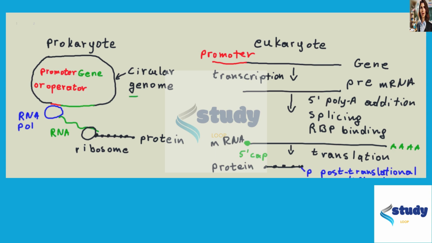Prokaryotes have a circular genome, and throughout that circular genome, you have different genes dispersed throughout. And over here, I've drawn one exaggerated version of that. In the green is the gene that encodes for a protein, and in the red, you have the promoter region or the operator region. And to that promoter or operator, transcription factors or repressors or activators can bind, which can then lead to the transcription of the gene.